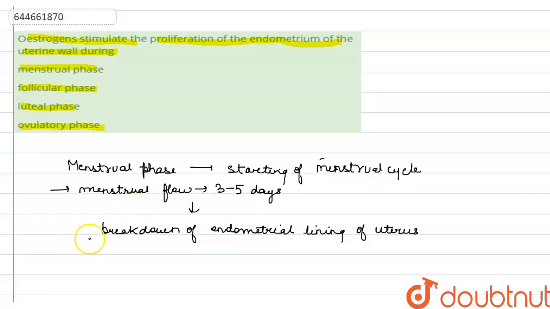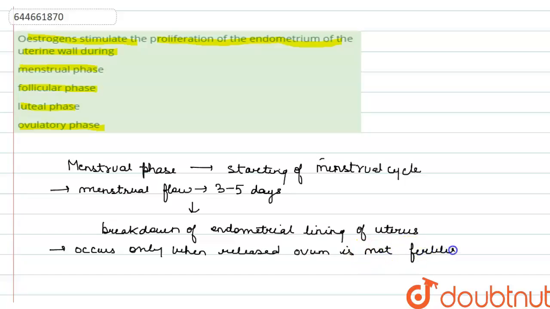Now menstruation only occurs if the released ovum is not fertilized. Now when this menstrual flow occurs, it occurs only when the released ovum is not fertilized.